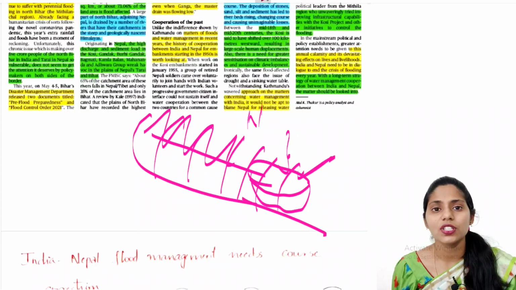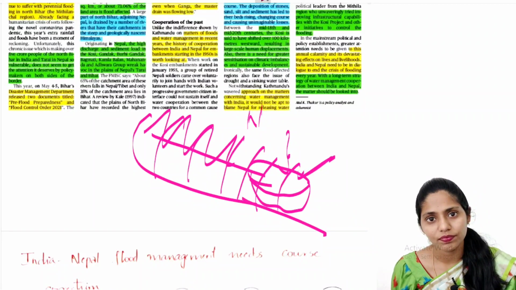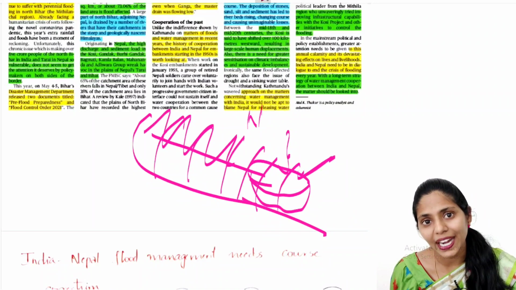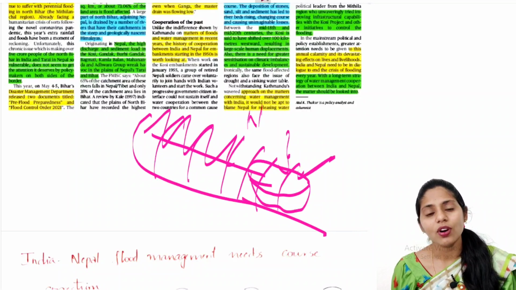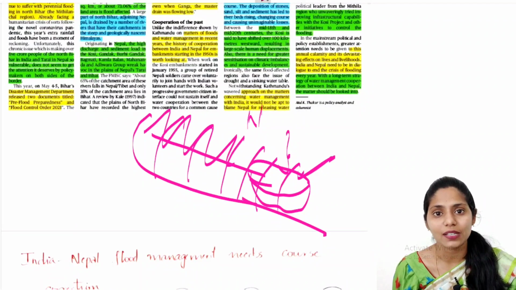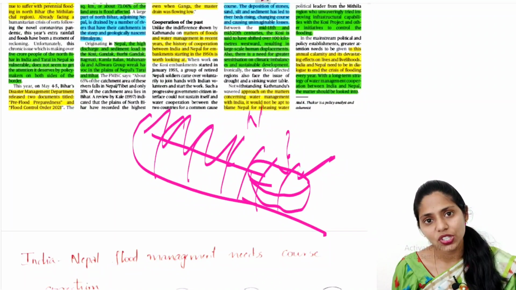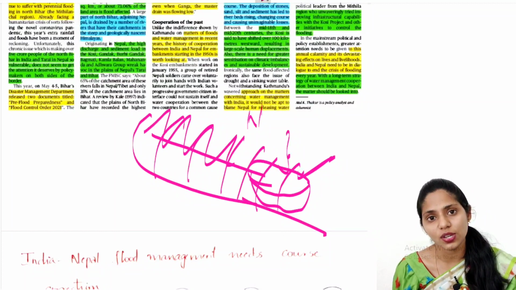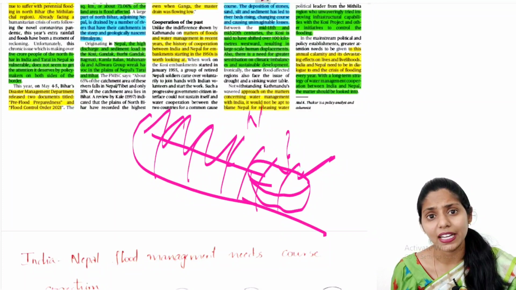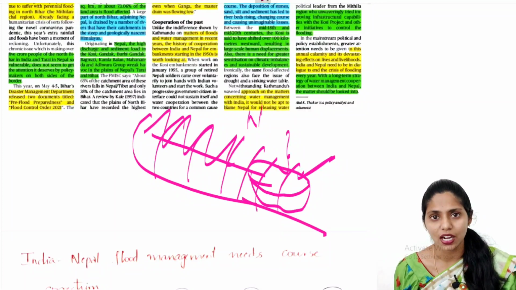These rivers have their upper course in Nepal. So Nepal needs to take some action so that it will reduce the impact of floods in Nepal and also in Bihar. About 65% of the catchment area of rivers flowing in the Bihar region is located in Nepal, and just 35% of the catchment area is located in Bihar. So we need to go for an integrated flood management system to control floods in Bihar. Now let us see this topic in great detail.